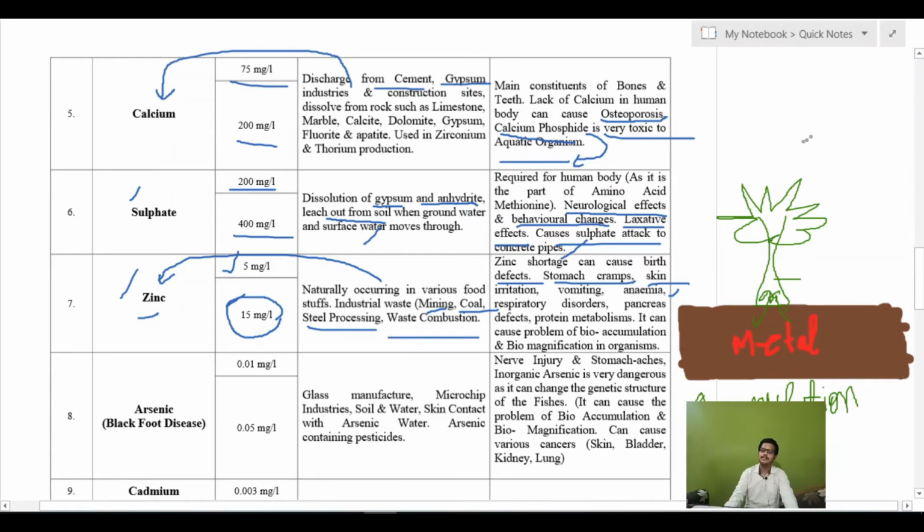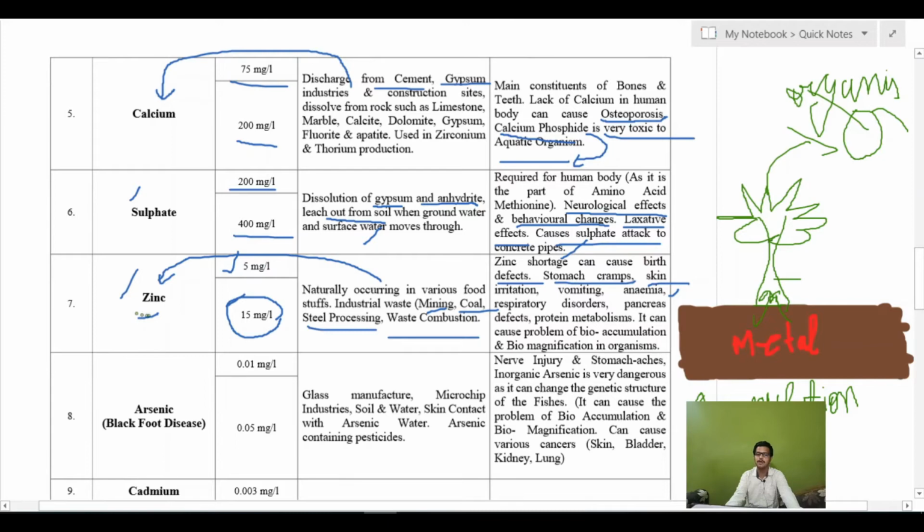But if organisms in a higher food chain, like goats and cows, consume that plant, that metal will pass from the plants to the other organisms of a higher trophic level. Generally the plant is a producer and the organisms are consumers. So if the transfer of these metals takes place from the lower trophic level to the higher trophic level, that is called biomagnification.